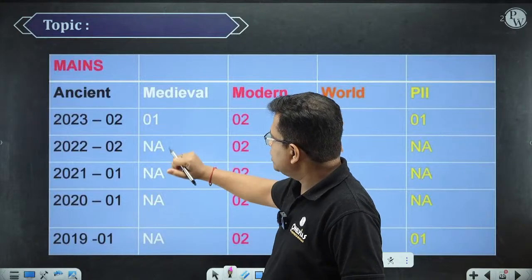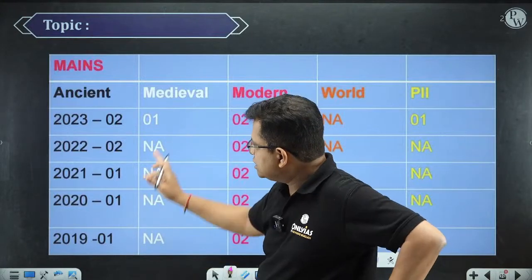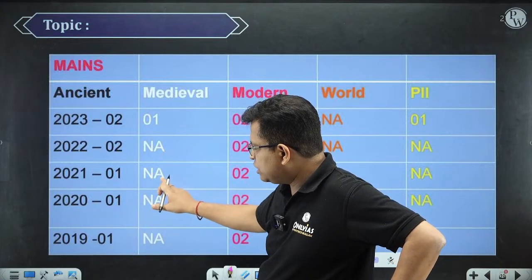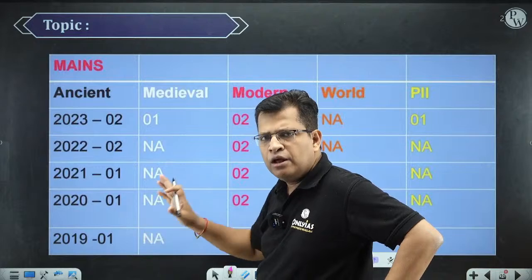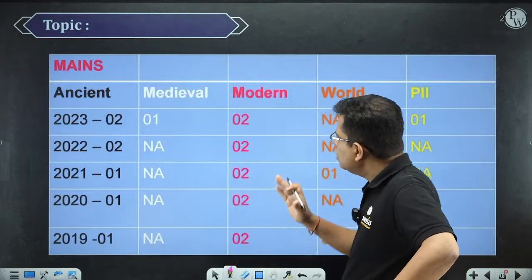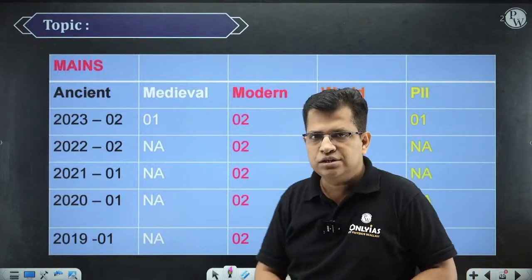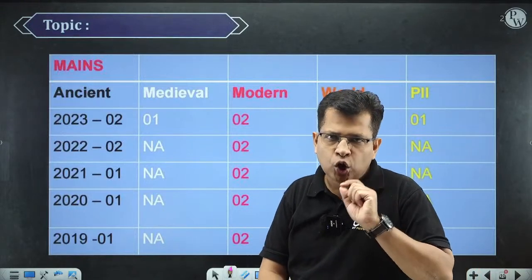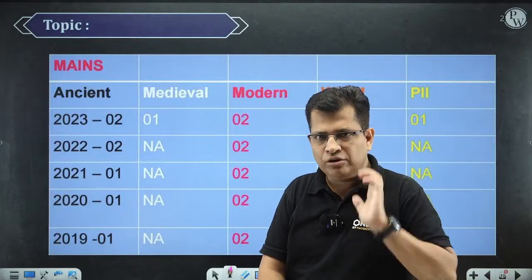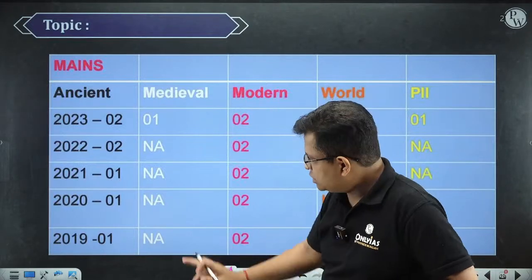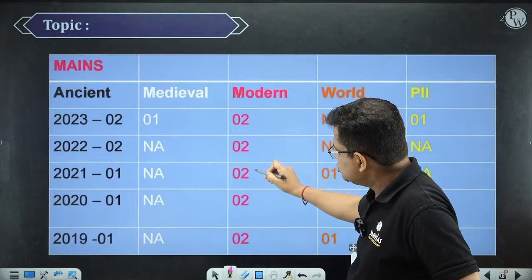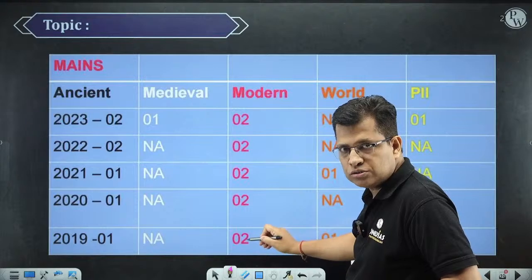From medieval history, there's only 1 question, that is in 2023. But there are no questions in 2022, 2021, 2020, and 2019 from medieval history in your mains. Now, as far as modern history is concerned, you can get a constant. There are 2 questions coming directly from modern history, 2019 to 2023. So there are again 2 questions, and 2 questions, right?